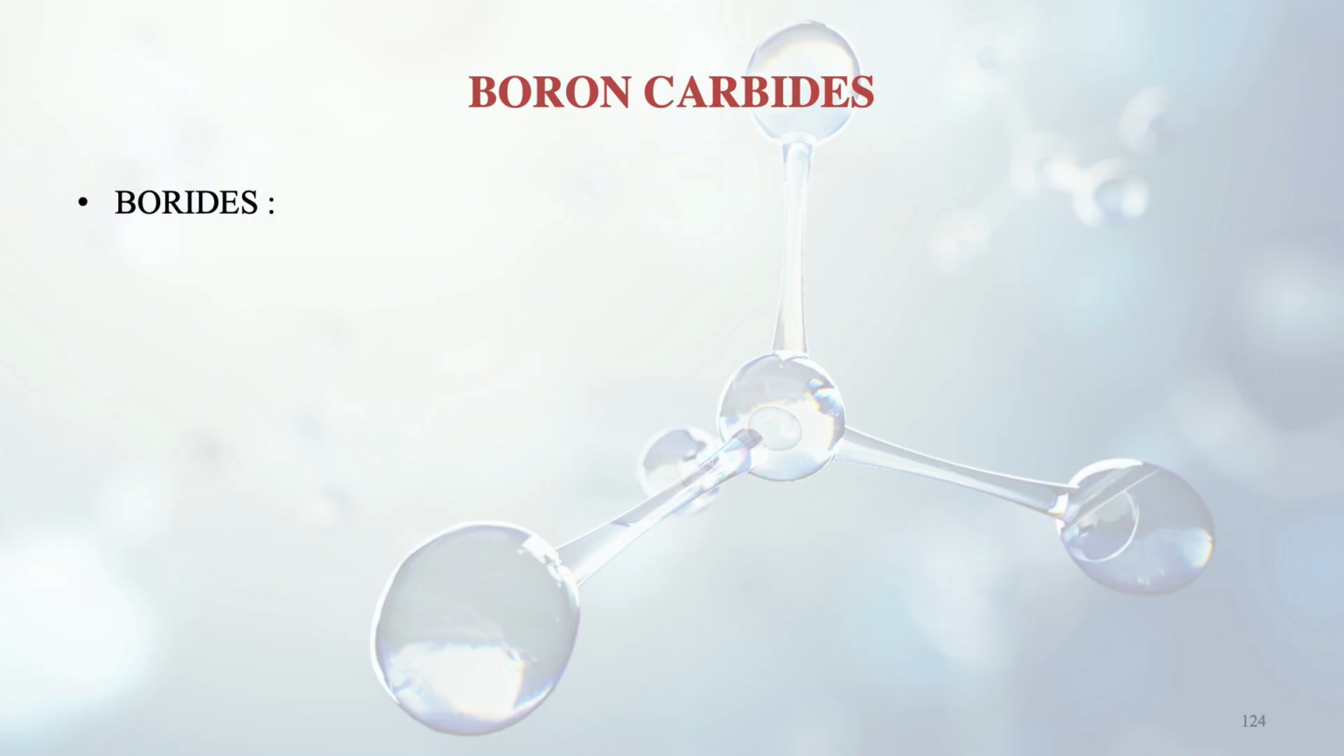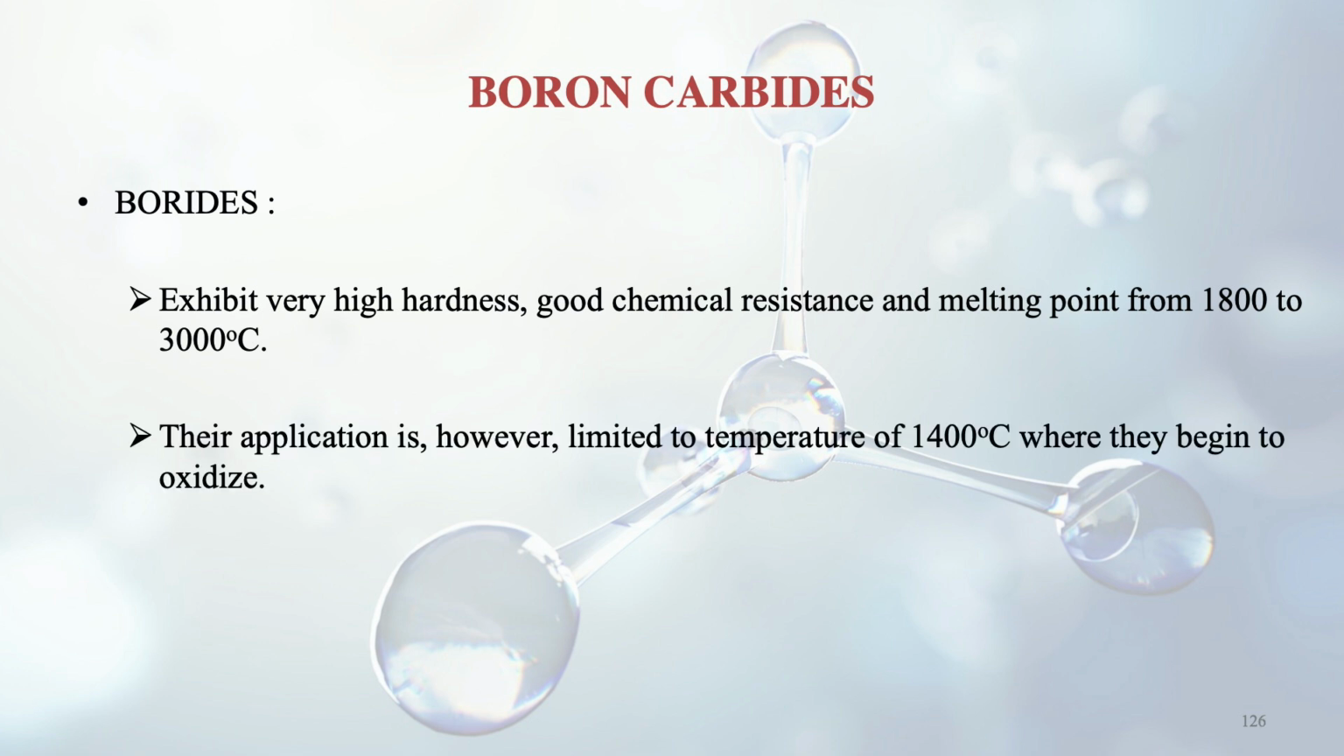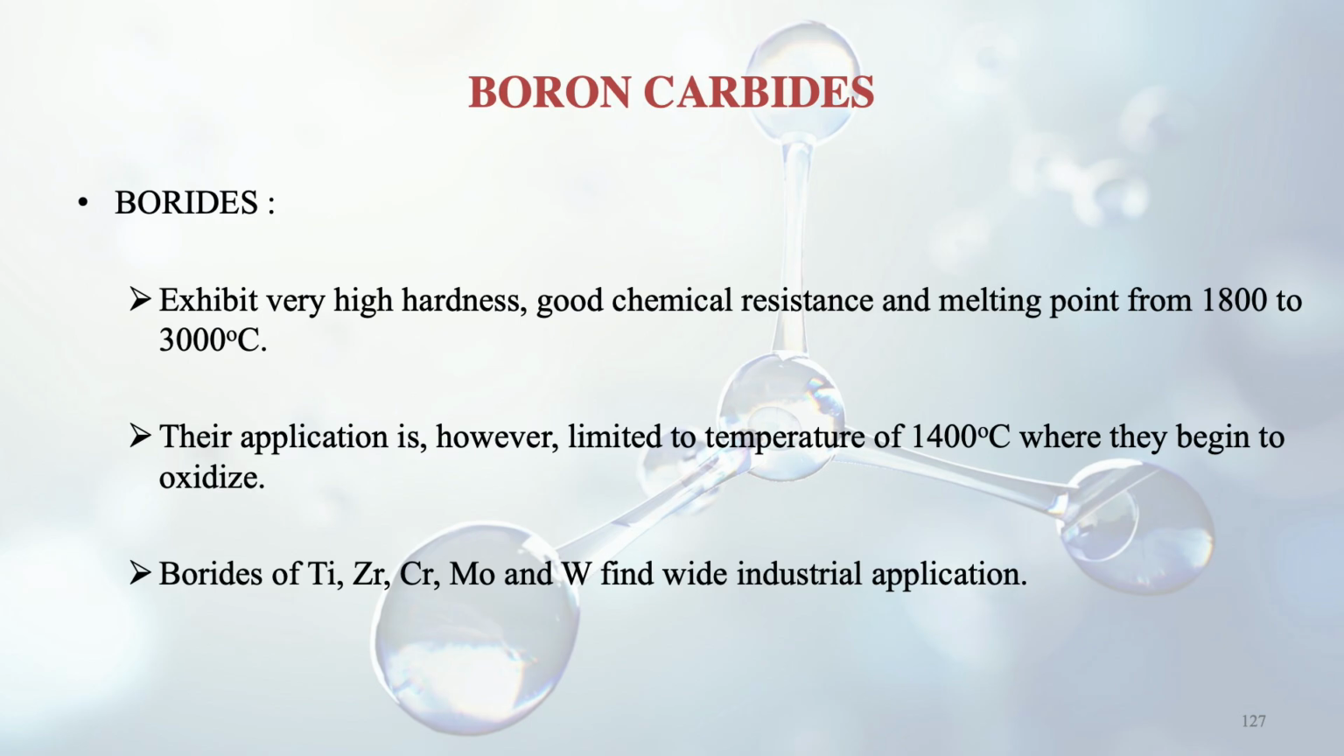Then borides. So we discussed boron carbide, so this is a different thing, this is boride. The property of this is that it exhibits very high hardness, has good chemical resistance, and its melting point ranges from 1800 to 3000 degrees centigrade. But again, their application is limited to a temperature of 1400 degrees centigrade, because again the same thing, they begin to oxidize. Borides of titanium, zirconium, chromium, molybdenum and tungsten find very wide industrial application.